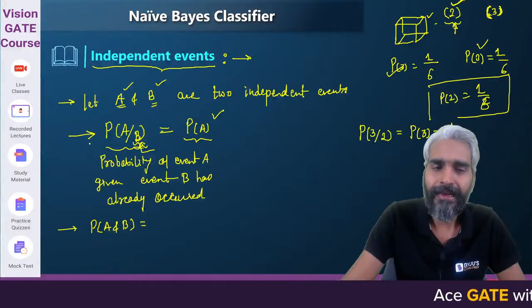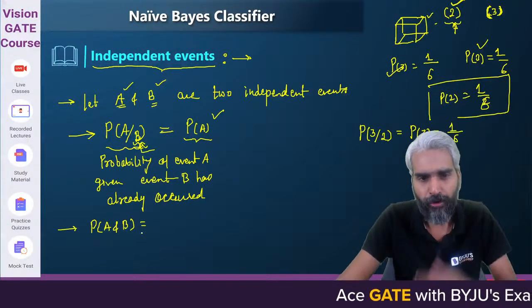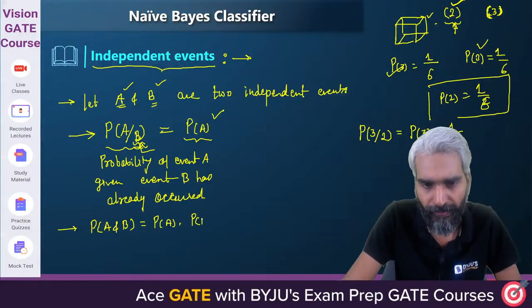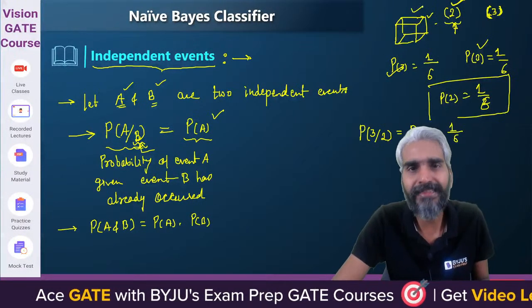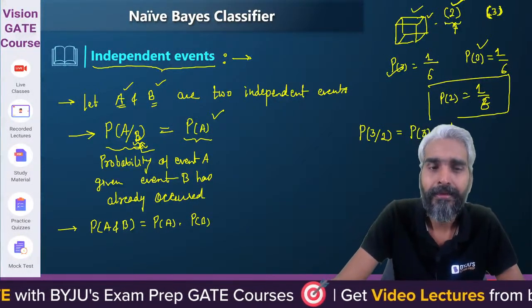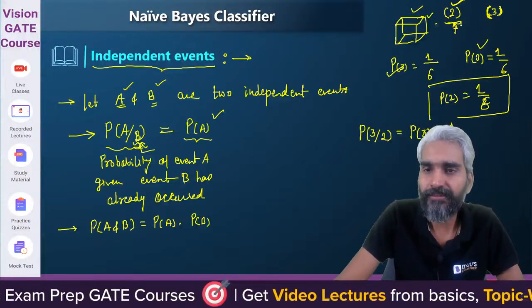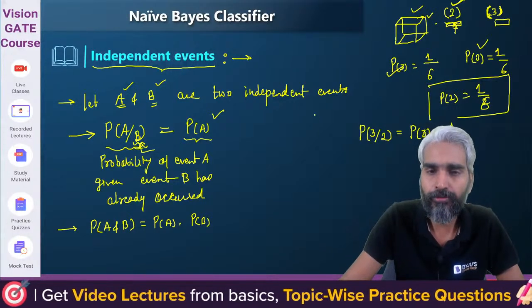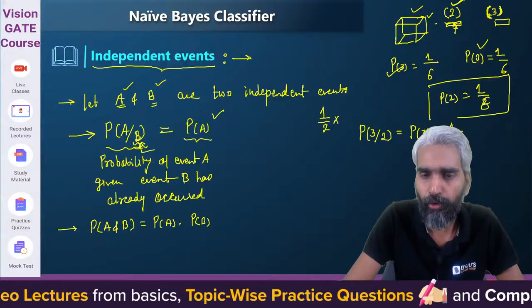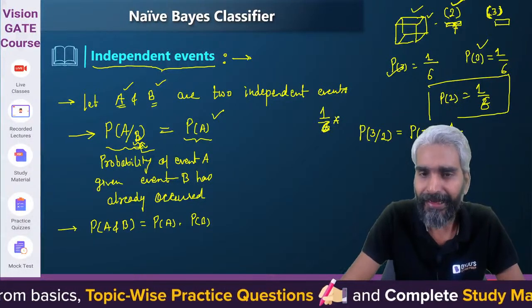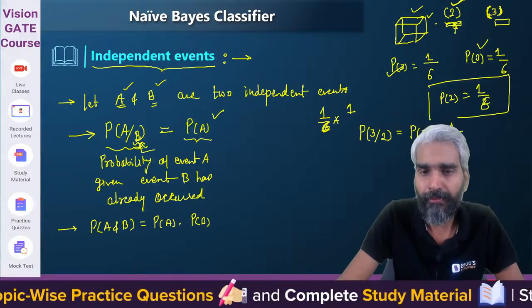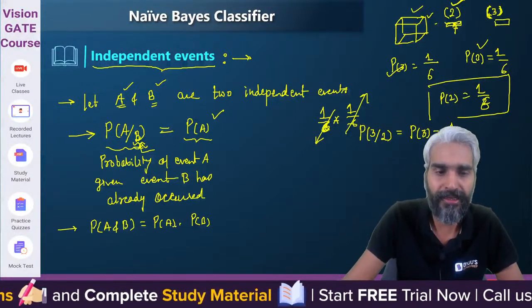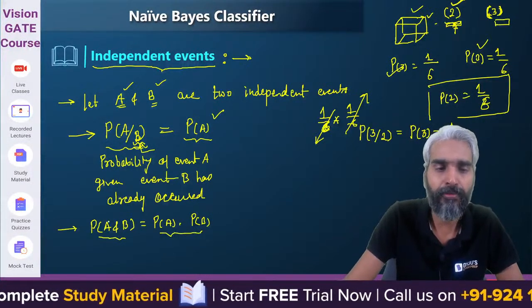If A and B are independent events, then A will occur with its own probability, that is probability of A, and then probability of B. So if I ask you that if I throw the dice twice, what is the probability that in the first throw 2 will appear and in the second throw 3 will appear? In the first throw 2 will appear with probability 1 by 6, and in the second throw 3 will appear with probability 1 by 6. So it is nothing but the probability of 2 times the probability of 3. So the probability of A and B will be the same as the probability of A into B.